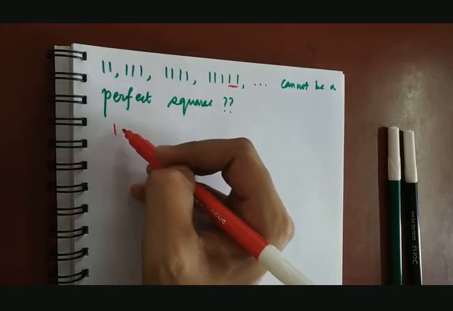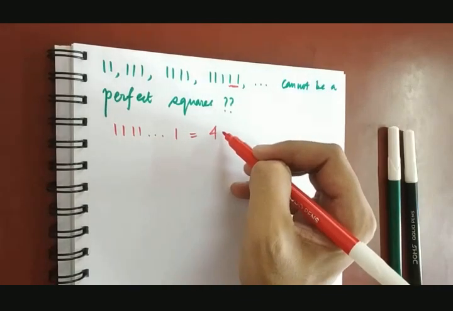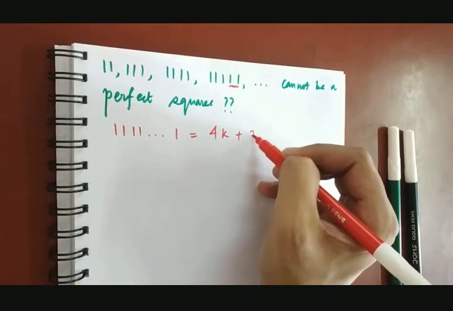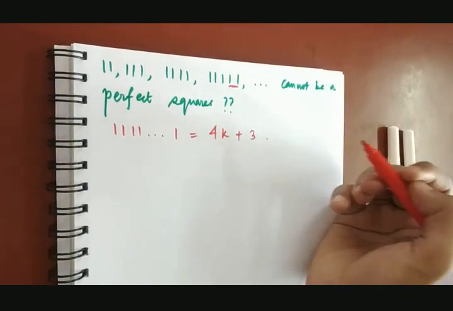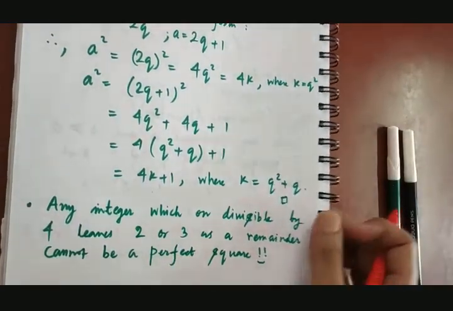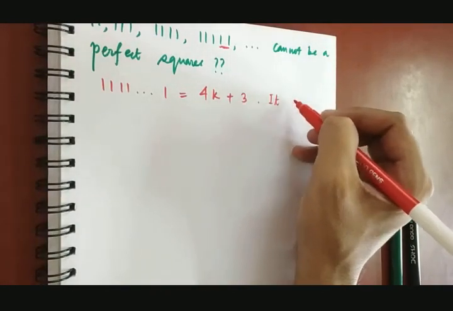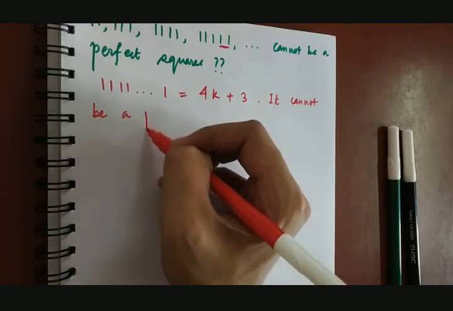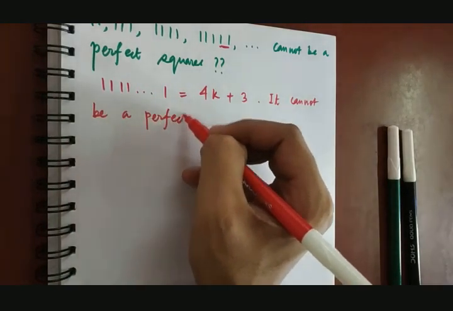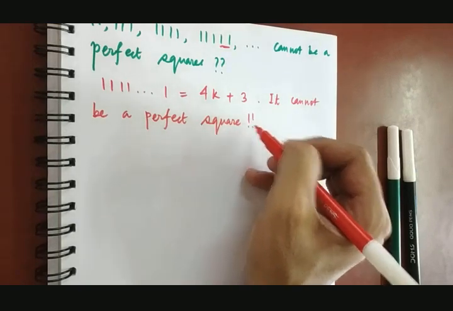So any number of this form is of the form 4 times k plus 3, or 4 times q plus 3, right? And from the previous note, it cannot be a perfect square. So it cannot be a perfect square, right?